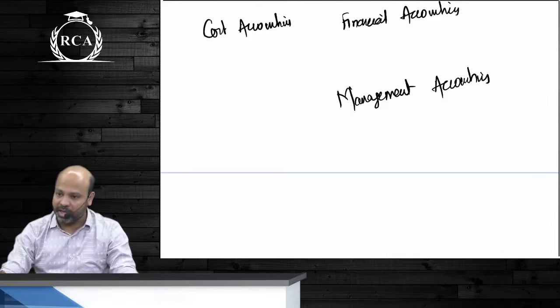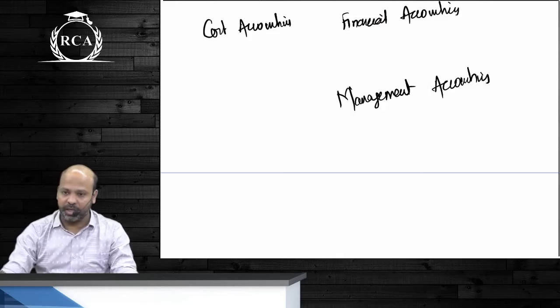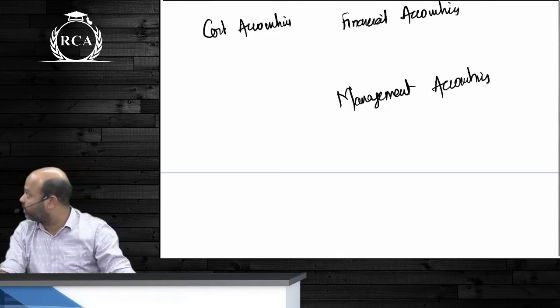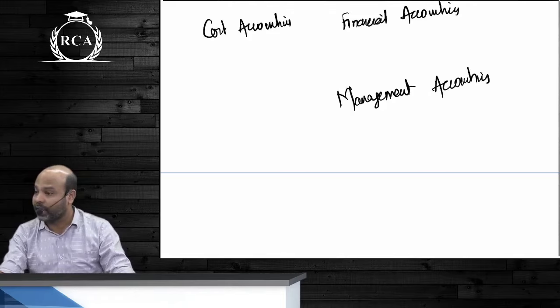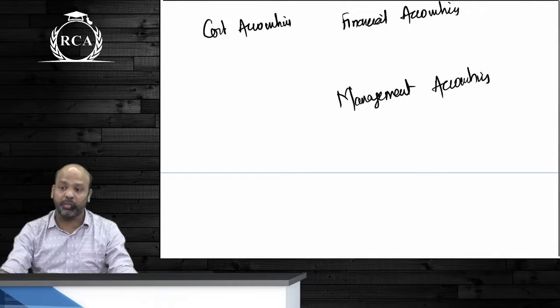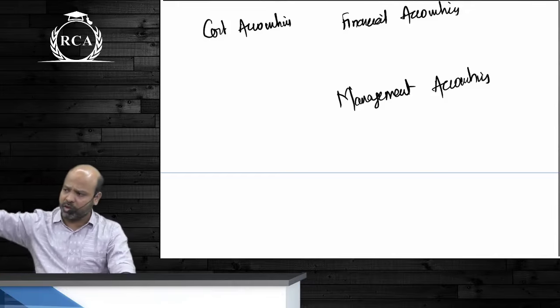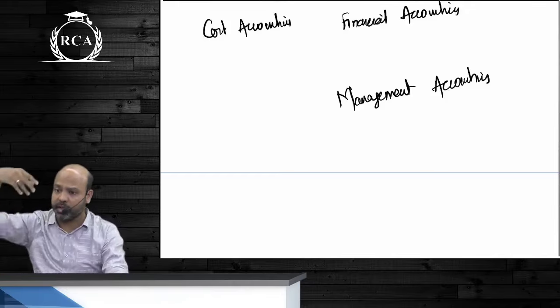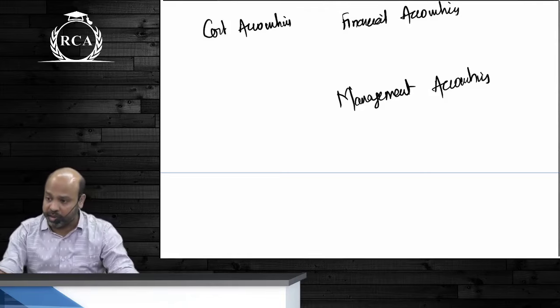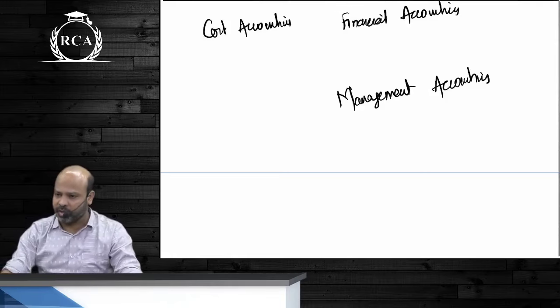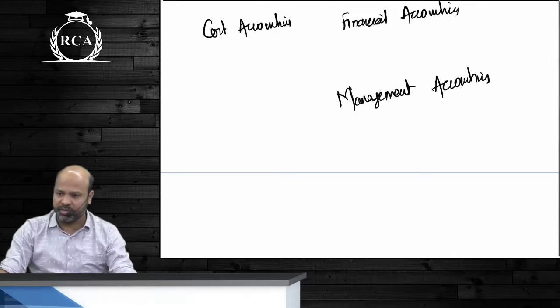Financial accounting and cost accounting will help us in maintenance of records, and that maintenance of records will also help us in decision making. And that decision making wala part becomes your management accounting. It is not just cost records and financial records, it will also be the internal budgets that you prepare. Even that will be used for the purpose of decision. Any use of information for the purpose of decision making is management accounting.